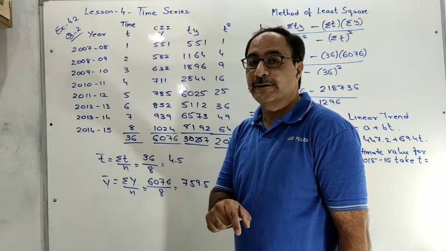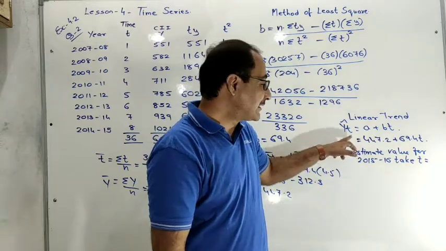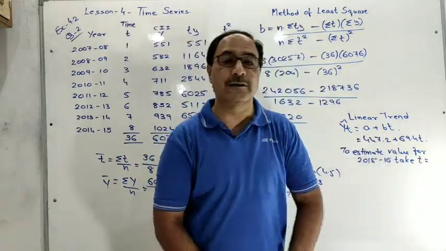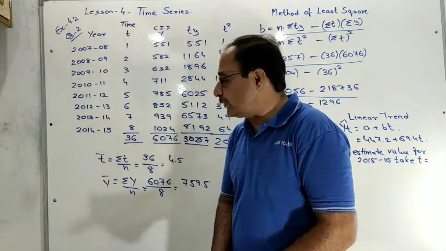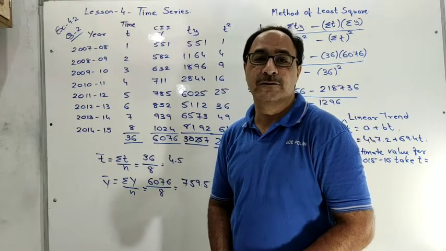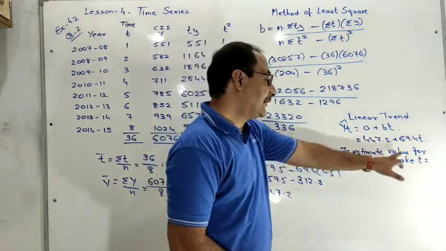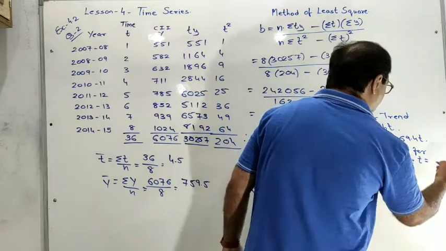What will you give? You will give 9. Okay, so to estimate the value of 2015-16, t is equal to 9. If in the question you have to estimate the value of 16-17, then you will take t equal to 10. Okay, so in this way, we assume the value of t. So here we take t is equal to 9.